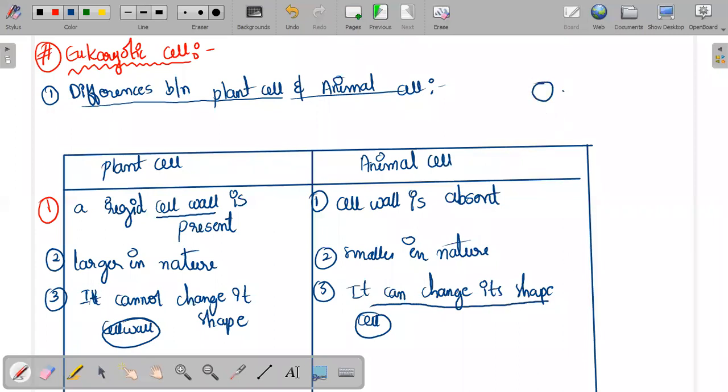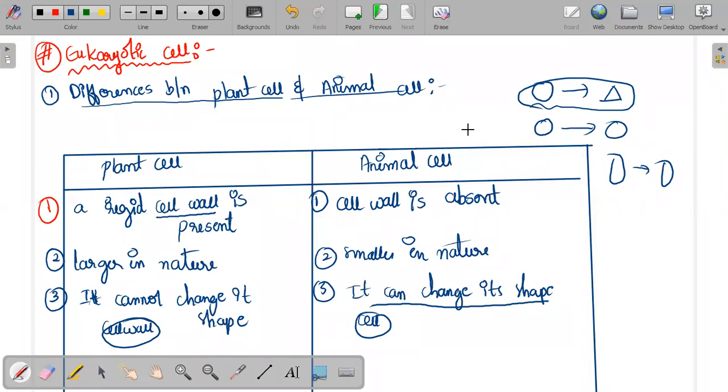For example, this is a circle now. We can change the shape into a triangle. Again, don't think that exactly this is going to happen. This is just an illustration, an assumption, just to make you understand. This can happen in animal cells, but in plant cells, if the shape is a circle, it will always remain a circle.